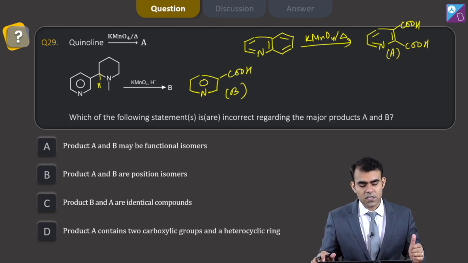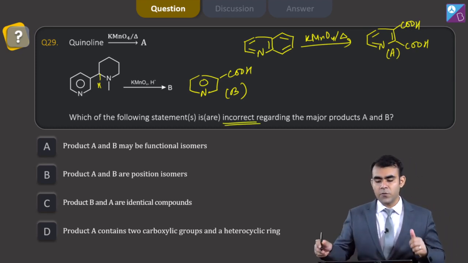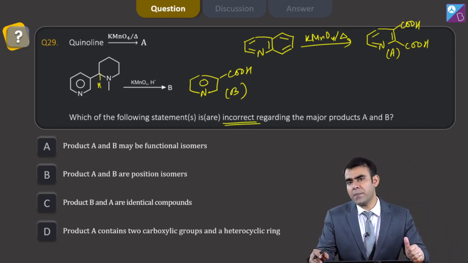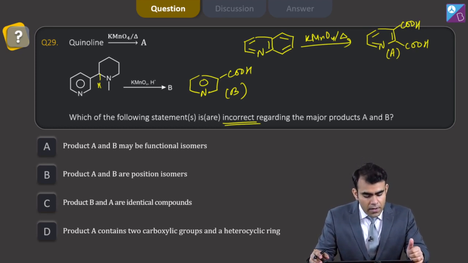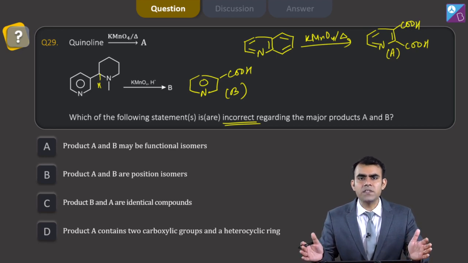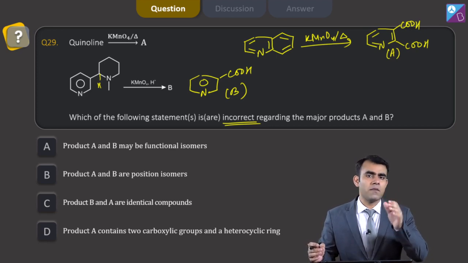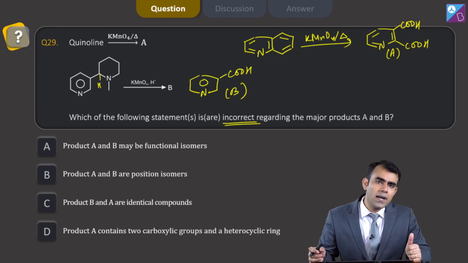Let's look at the options. Which of the following statements is or are incorrect? Read the question carefully regarding the major products of A and B. We have drawn the major products. Product A and B may be functional isomers. Do they look like functional? No, their molecular formula is different. Then how can they be isomers? They cannot be functional, identical, position, or any of the isomers because their molecular formula is different, and this is the first condition to look for when we are saying isomers.